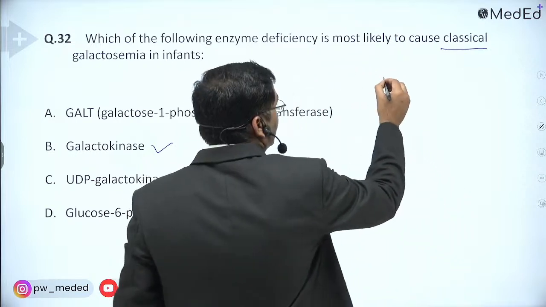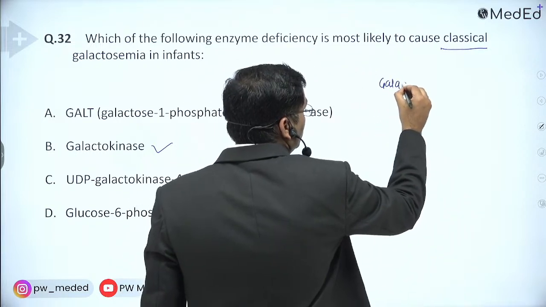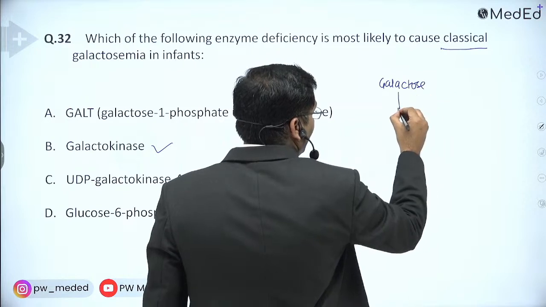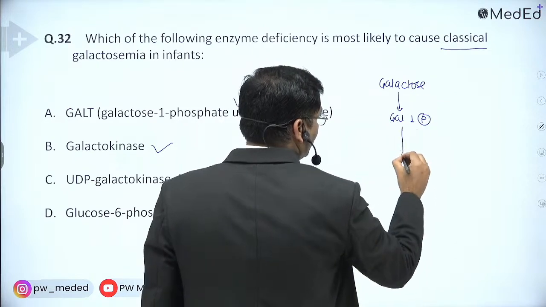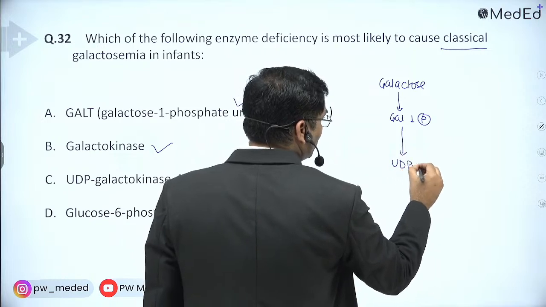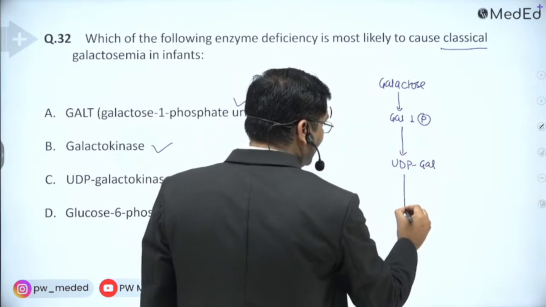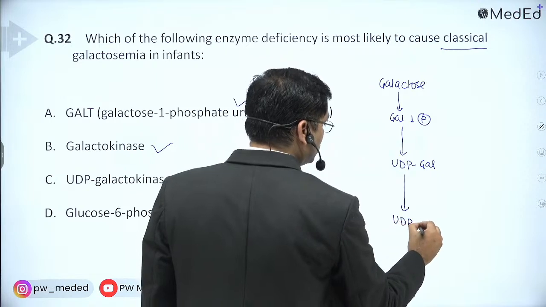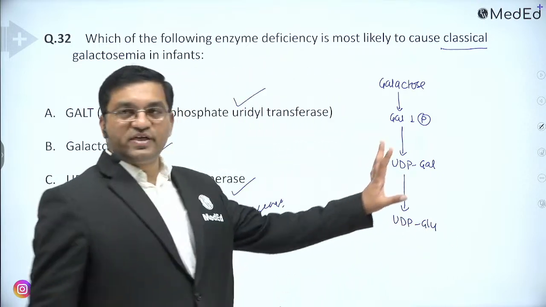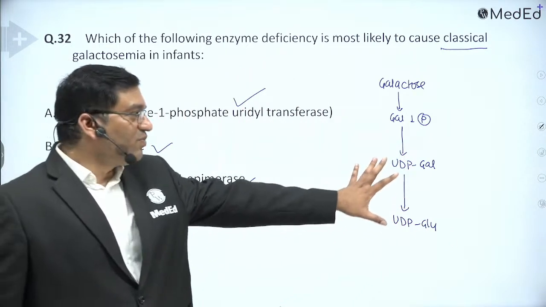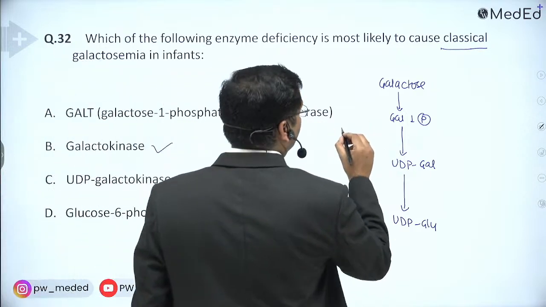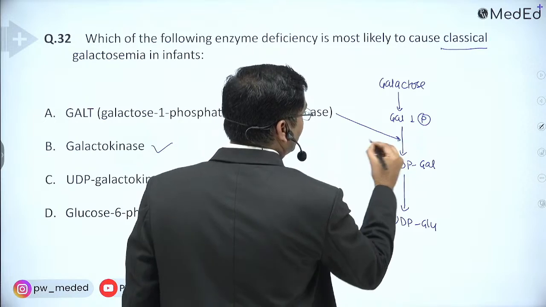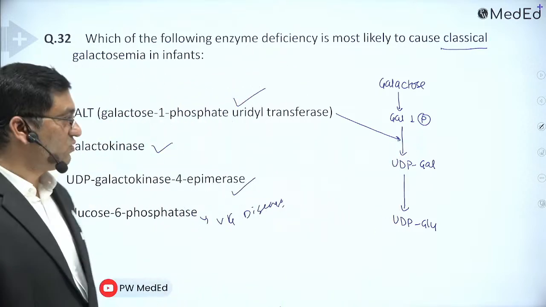Now see, galactose is converted into galactose 1-phosphate, galactose 1-phosphate is converted into UDP galactose, and UDP galactose is converted into UDP glucose. This is the complete galactose metabolism. This is the enzyme required for the conversion of galactose 1-phosphate to UDP galactose.